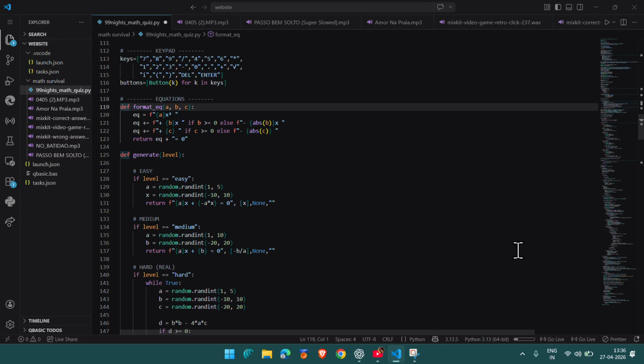Quadratic equations, and so on. Then this is like a last part. This is for generating the questions, so it needs this formatting. It's obviously needed, or else it will be very bad.